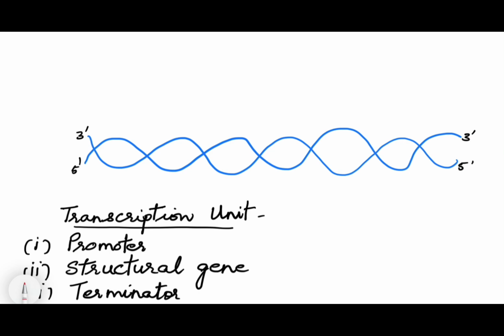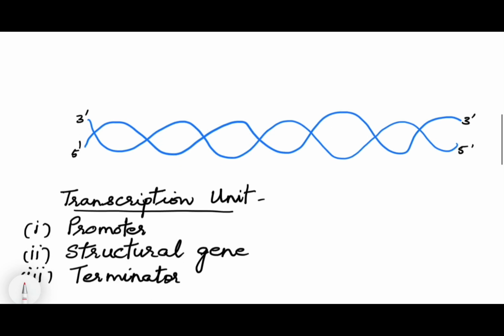It doesn't occur in the entire DNA molecule. And RNA polymerase always forms the strand in the 5' to 3' direction. Because RNA polymerase forms in this direction, the DNA strand should be anti-parallel, that is, it should be from 3' to 5'.